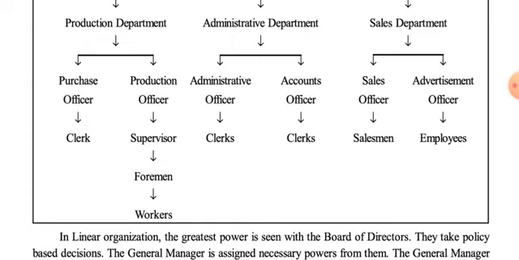Now secondly, we have the administrative department, in which also we have two sections. Administrative officers have their own clerks, and accounts officers have their own clerks who prepare accounts for the organization. Then the sales department. In the sales department, we again have two sections, sales officer and advertisement officer. Under the sales officer there are salesmen, and under the advertisement officer there are employees.